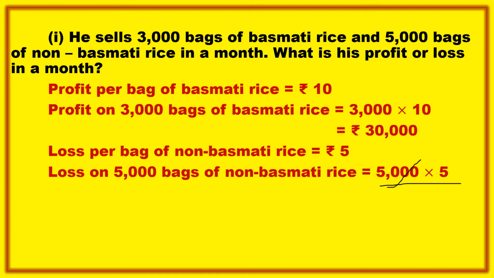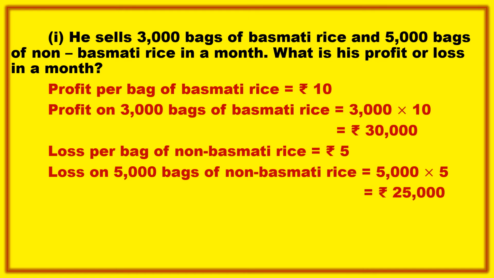Because there are 5,000 bags and for each bag he is losing 5 rupees, multiply both of them. 5 times 5 is 25. Whenever a number is ending with 0, you can multiply the other digits first, so 5 times 5 is 25 and there are 3 zeros, so you put 3 zeros.